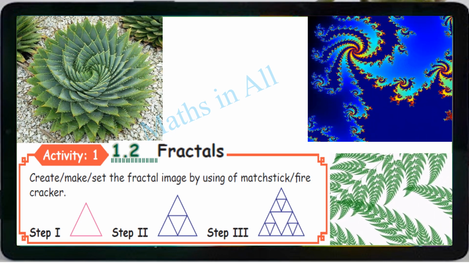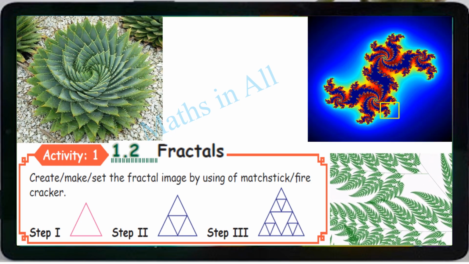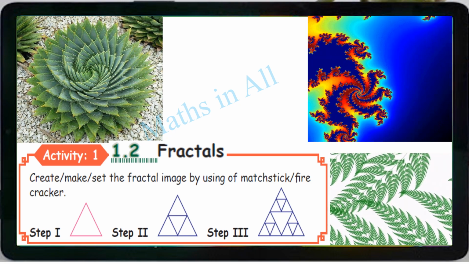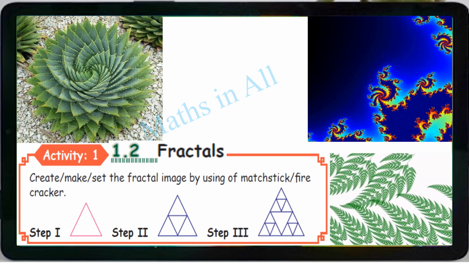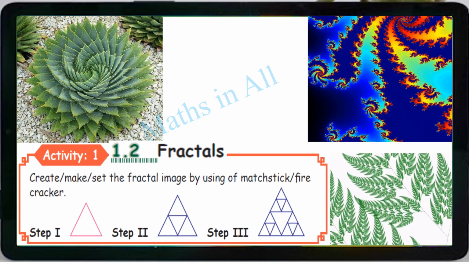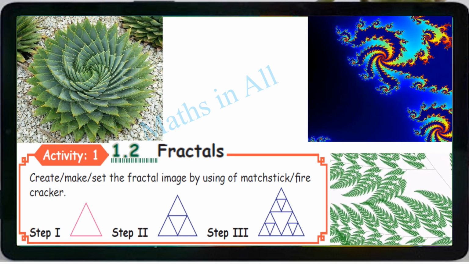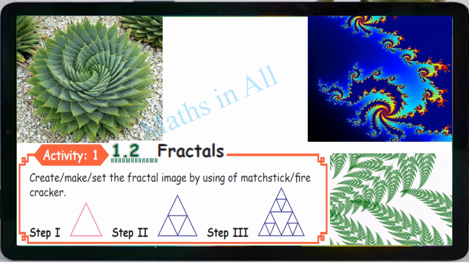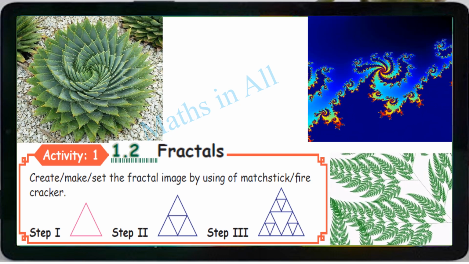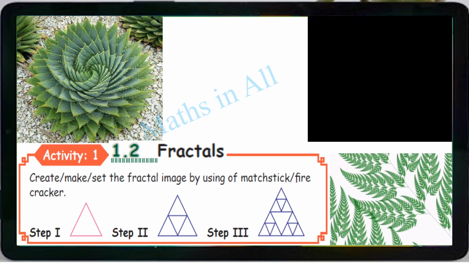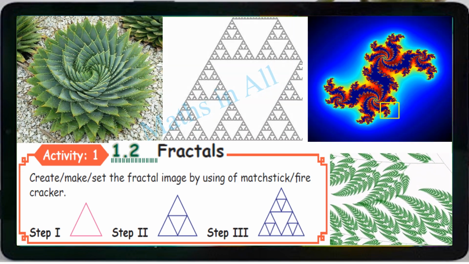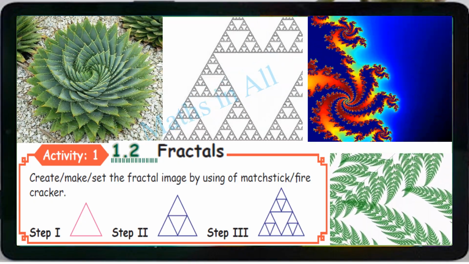See here. Look at this one. If you zoom in and look, you will see that as we go inside, the same shape keeps repeating. Clear? If you keep watching, you will see. It's interesting, isn't it? So about these fractals, you can learn in higher classes. Just have a glance. Finally, yes, here is our triangle fractal.